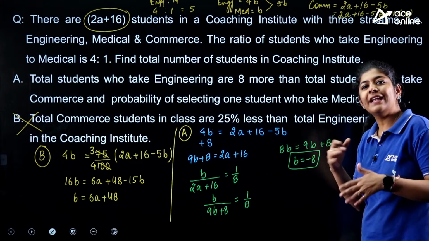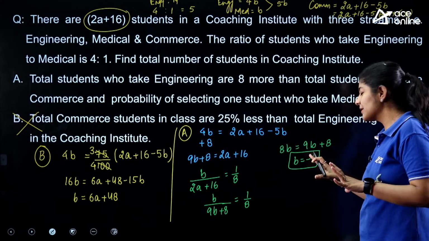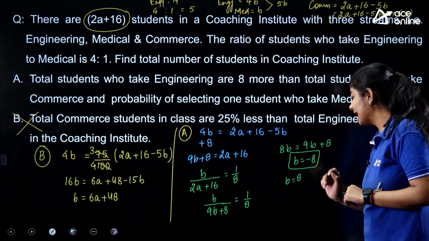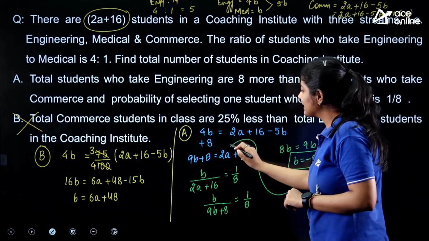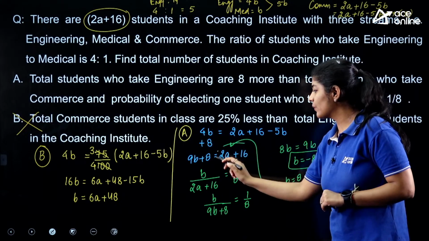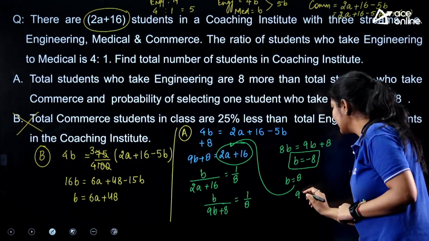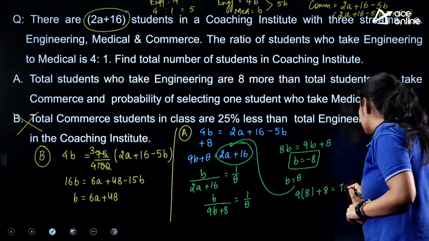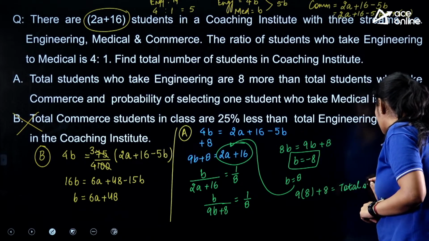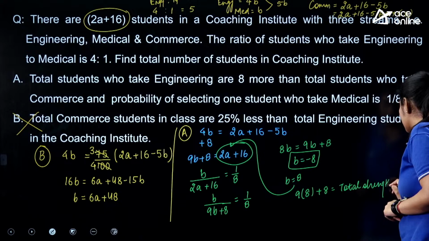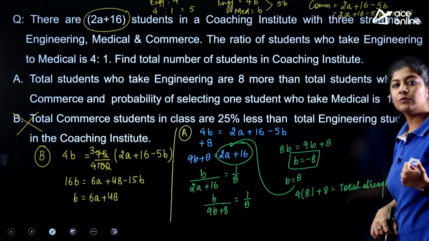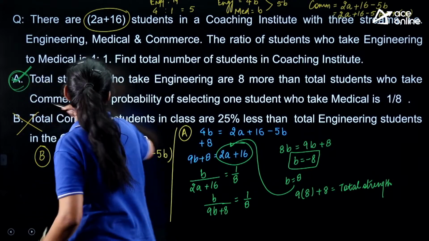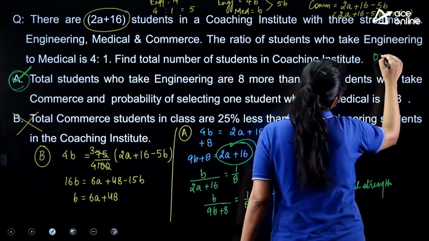Like if I simply assume that there's no sign and I take the value of B as 8, then I can easily get the value of this one, which is nothing but 9 into 8 plus 8. This is my total strength. So are we able to get the values? Yes. So only A is sufficient. Only A is sufficient.